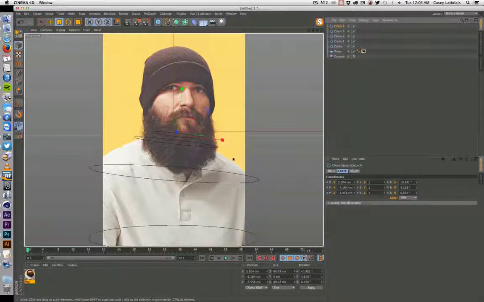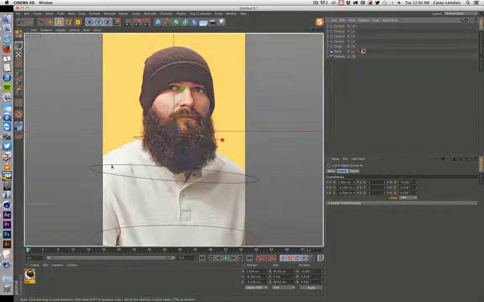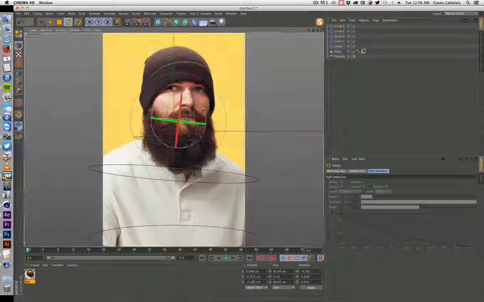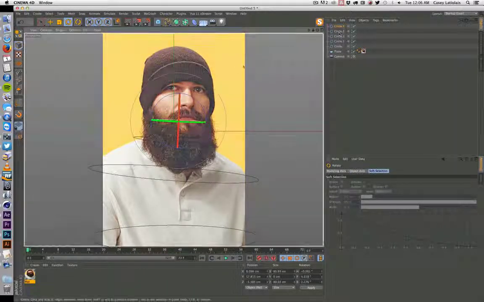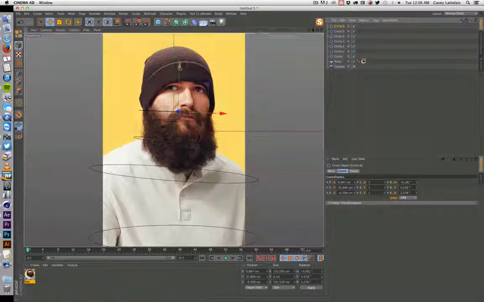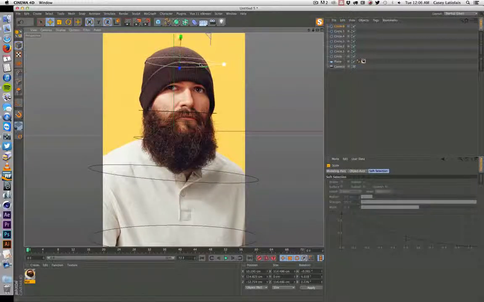And what we're trying to do is sort of envelop all the image, the body, inside these circles. So if you can use your imagination and just see that this is going in between all of these. But we don't need the beard right now because we're going to make that a separate geometry. So let's bring that there. Make another one, and we'll scale this one up to get his hat. And one more.